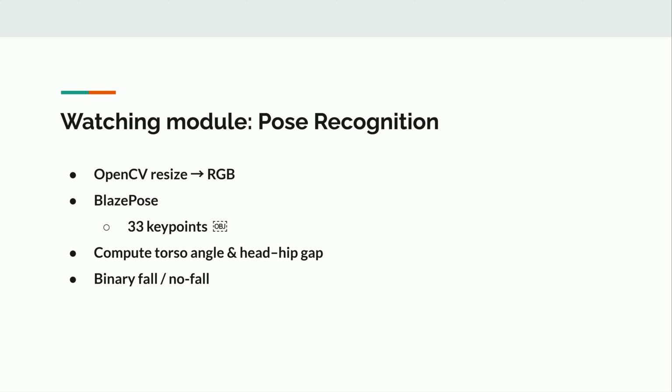The vision module processes each frame by resizing and converting it into RGB format. MediaPipe BlazePose then estimates 33 key points per person, providing detailed pose information. We apply a heuristic that calculates the torso angle relative to the floor and the vertical distance between the head and hips. If the torso is near horizontal and the head is close to the hips, the system flags it as a fall. This approach is computationally efficient, enabling real-time processing even on mid-tier CPUs.